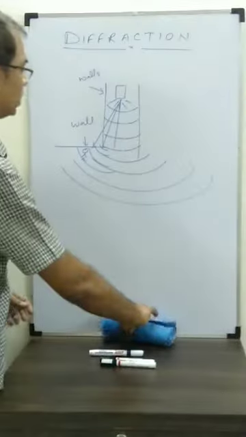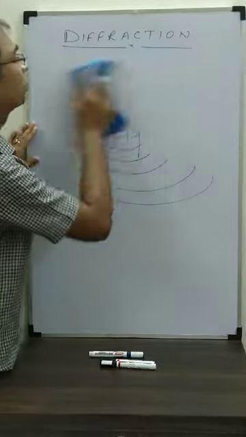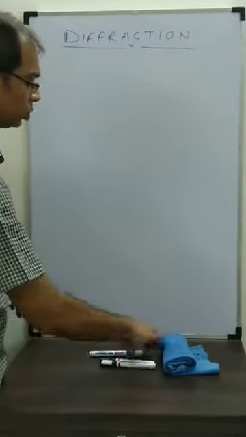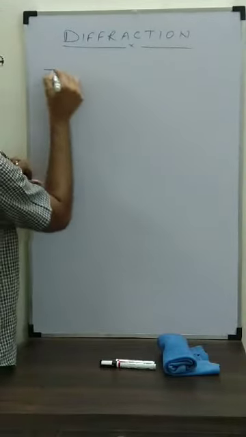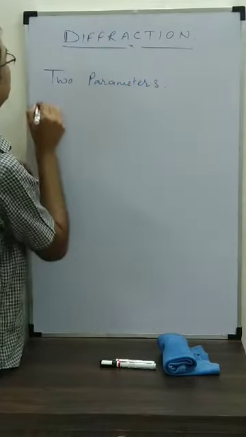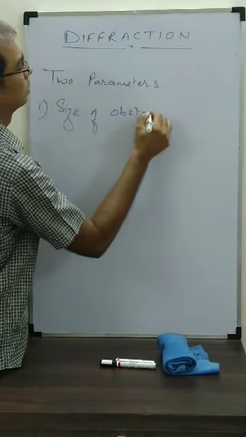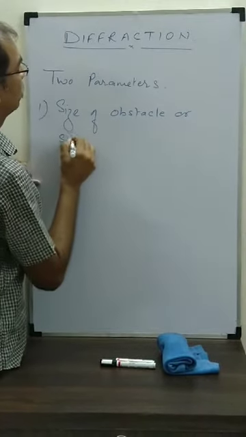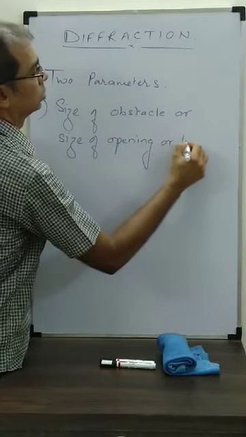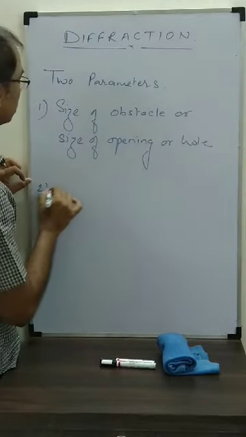We observe that sound diffracts and light doesn't. The reason is that there are two parameters which decide the extent to which diffraction takes place. What are those two parameters? One, the size of the obstacle or size of the opening or hole through which the light is passing. Second is the wavelength of the wave.